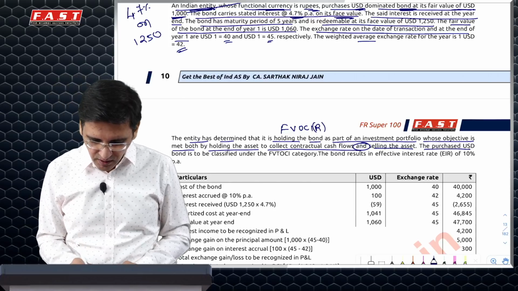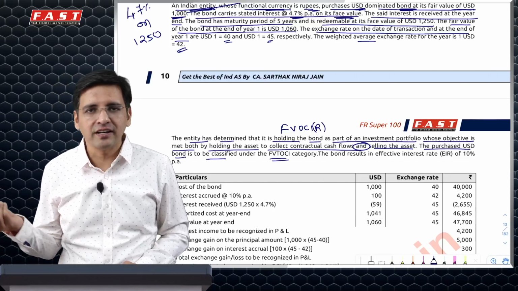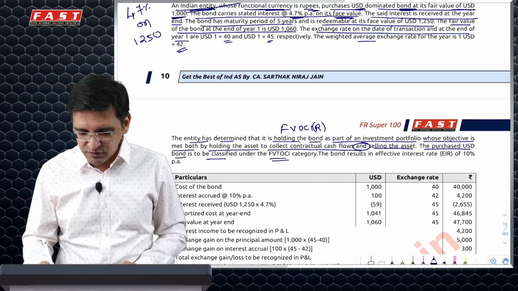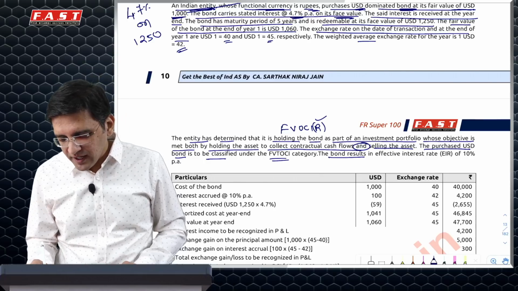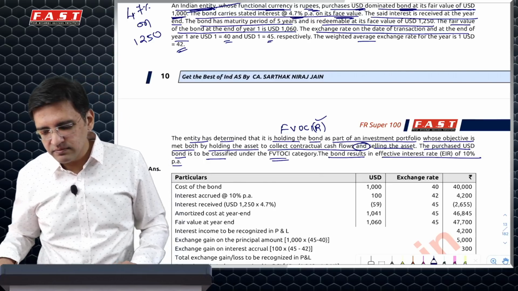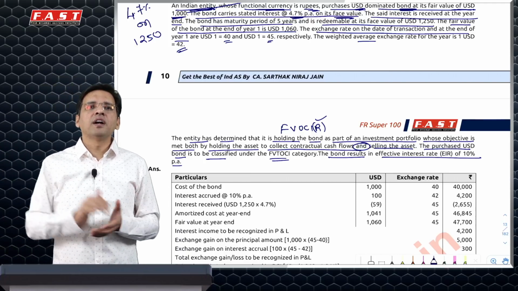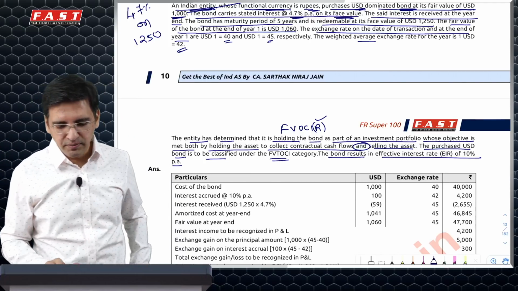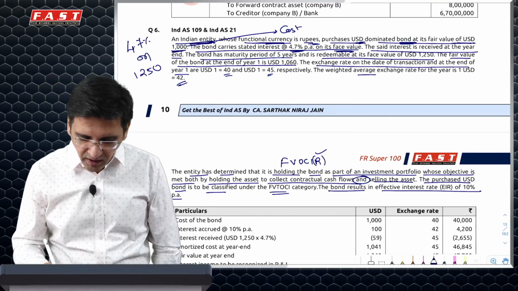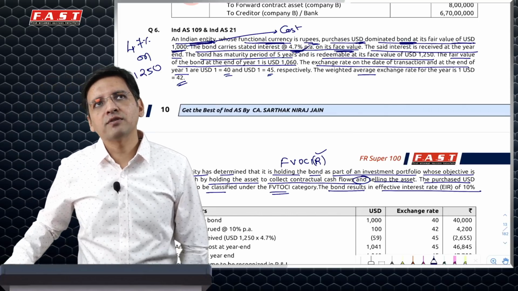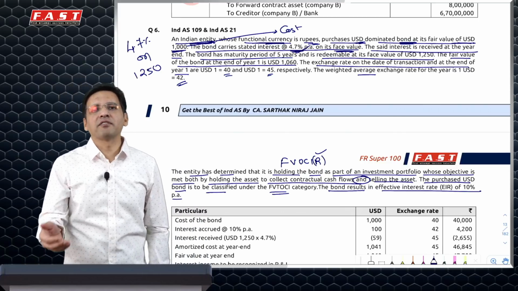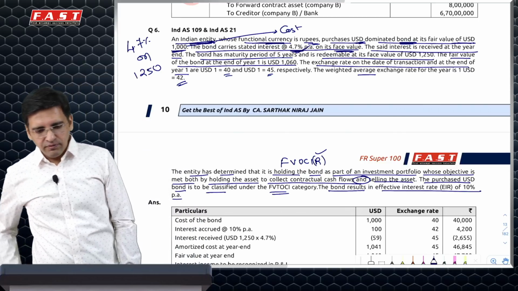It says purchased US dollar bonds are classified in the FVTOCI category, which is fair value through other comprehensive income, which will be reclassifiable. And the effective interest rate is 10% per annum because you've bought it at 1000 and it will be redeemed at 1250. So it means definitely the interest rate is going to be a little more than the coupon rate because you are going to get it at a higher price. What would that rate be? They have given it in the question. Wonderful.